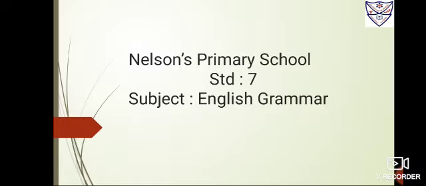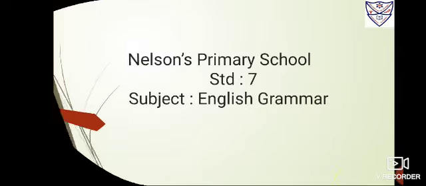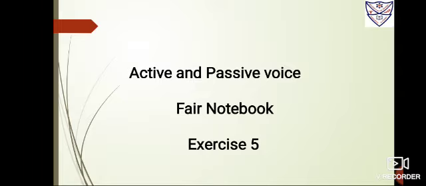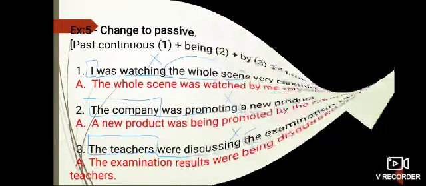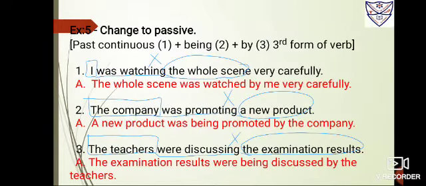In the previous sessions, we have done the exercises using the simple present tense, simple past, simple future, and even present continuous tense. Today, we'll be solving exercise 5 from the Fair Notebook of past continuous tense. So it is exercise 5, change from active to passive voice using the past continuous. Now the steps will remain the same.